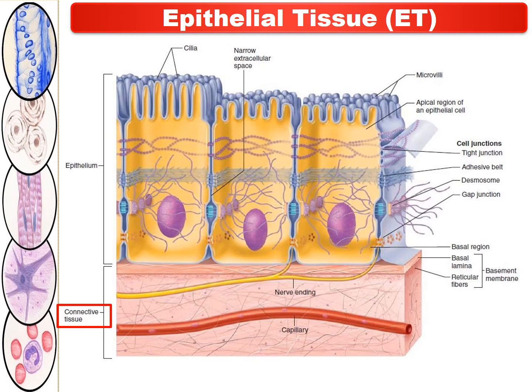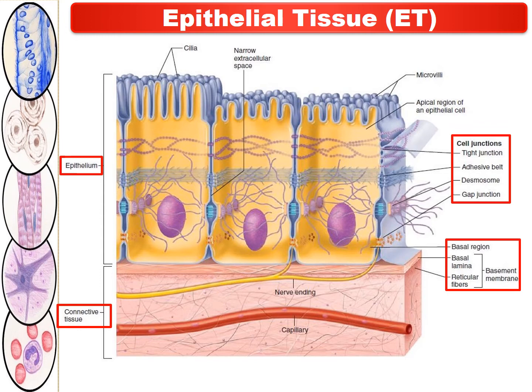Above the connective tissue there is a basal region. This basal region, that means the basement membrane, is composed of basal lamina and reticular fibers. Then above this the epithelium is anchored. And if we go through the description of these epithelial cells within the epithelial tissue, the cells of this